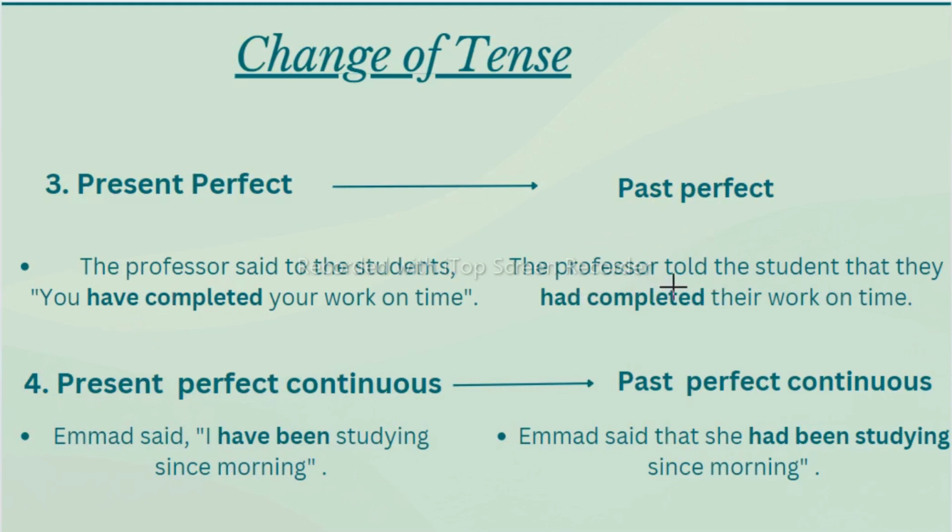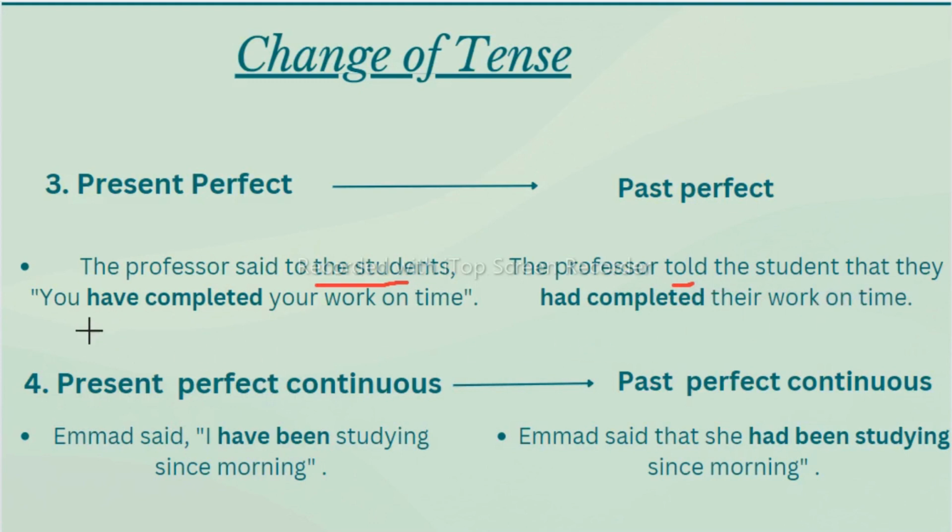The professor told. Why told we have written here, we will see further. Because if you will find object after this said, to the students, so this is the object. So you should change this said to told if you find object. We'll learn the rules further. So the professor told the students that, we remove comma and inverted commas, and in place of that we are adding that they had.